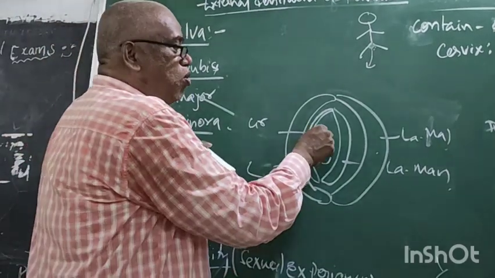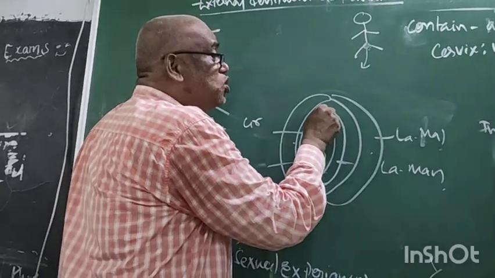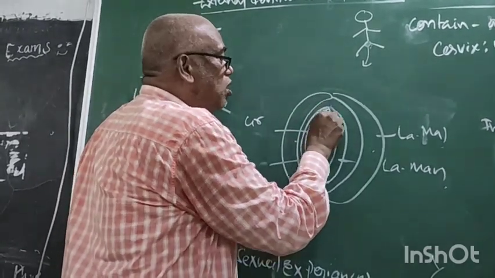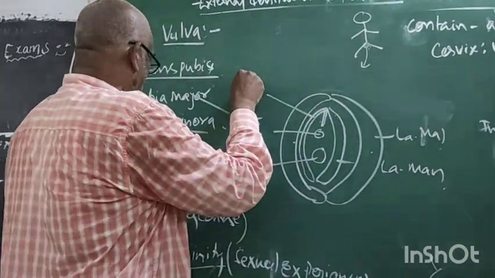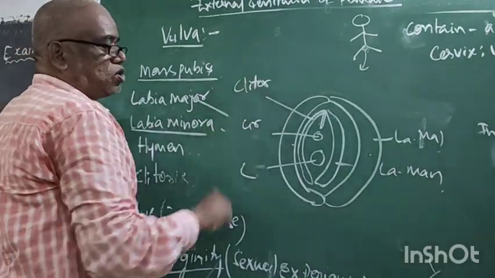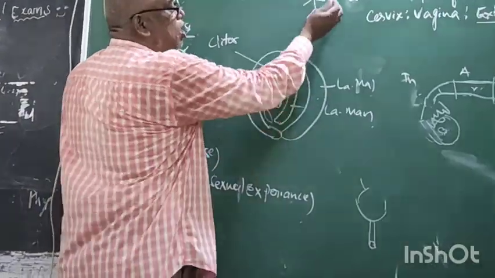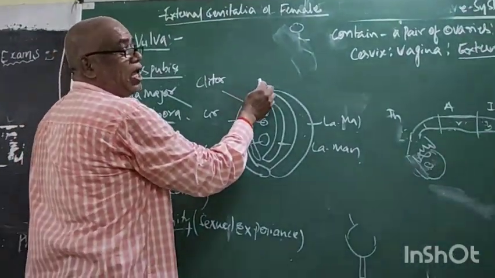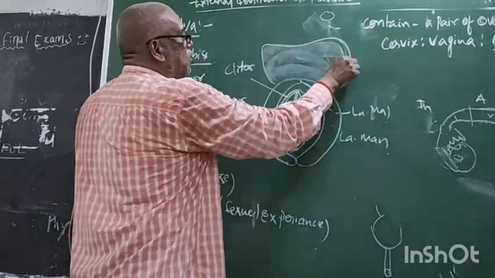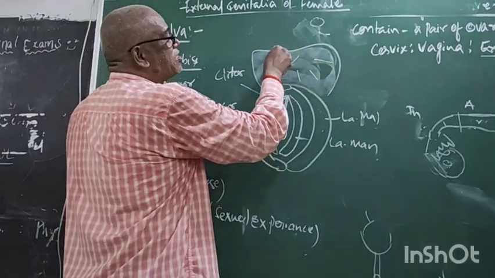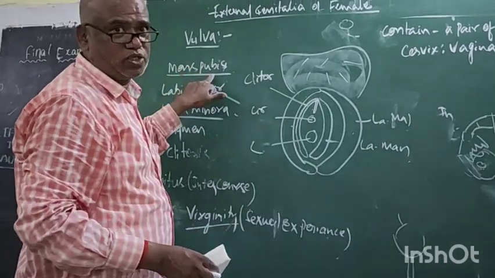Okay. Now above the urethral meatus or urethral opening and at the junction of labia minora is a muscular projection, which is called clitoris. Above the labia majora, what is this? A fatty cushion area with pubic hairs, that is mons pubis.